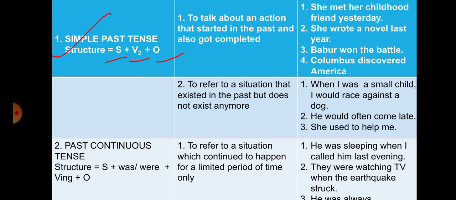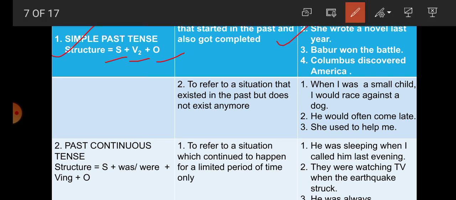For example, she met her childhood friend yesterday. It indicates here, students, that she met her childhood friend yesterday. The work of meeting is completed in the past only. Second one, she wrote a novel last week. Here it means that the work of writing is completed in the past. Babar won the battle. It means here that the work of winning is completed in the past. Columbus discovered America. It means that the work of discovery is completed in the past.